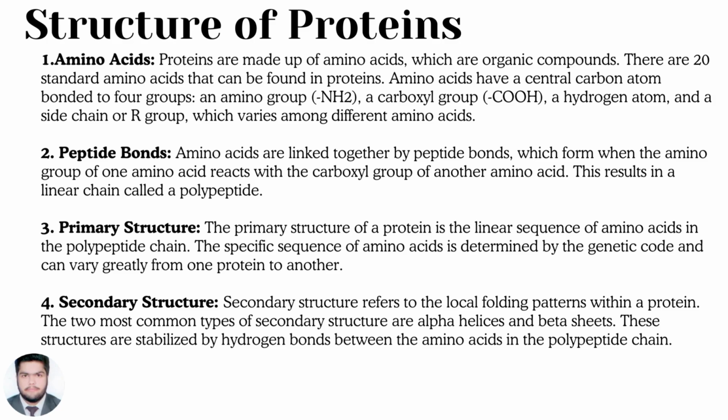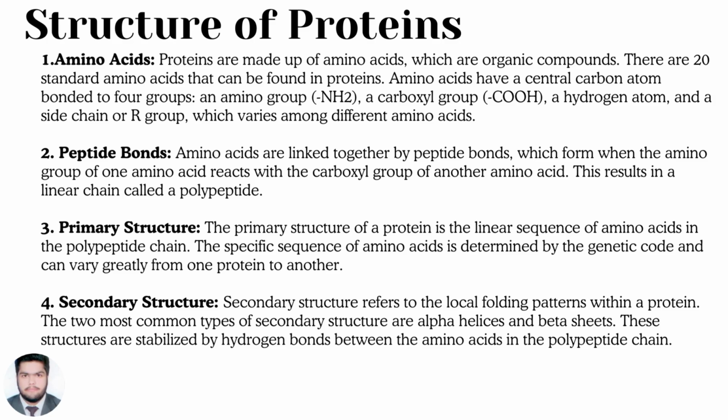Point 3. Primary structure. The primary structure of a protein is the linear sequence of amino acids in the polypeptide chain. The specific sequence of amino acids is determined by the genetic code and can vary greatly from one protein to another.